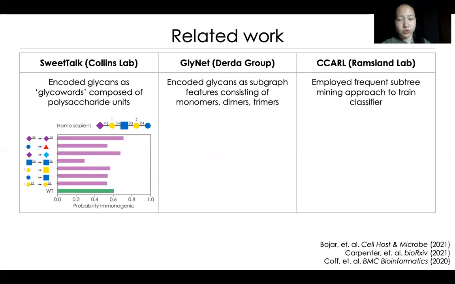GlyNet, developed by the Dendritic group at the University of Alberta, represented an improvement from SweetTalk by encoding glycans as subgraph features consisting of monomers, dimers, and trimers. They developed a regression model that predicts relative binding strengths between mammalian glycans and glycan-binding proteins.